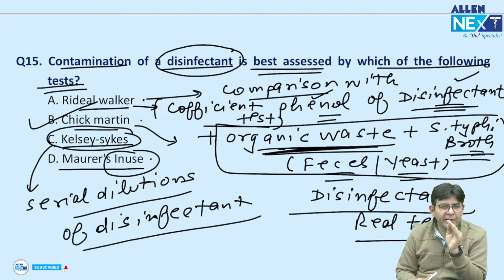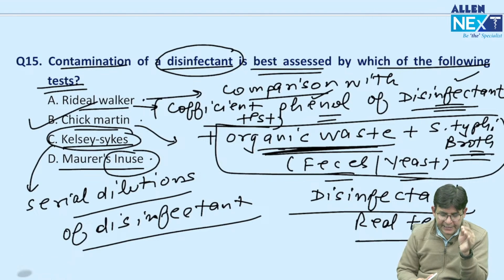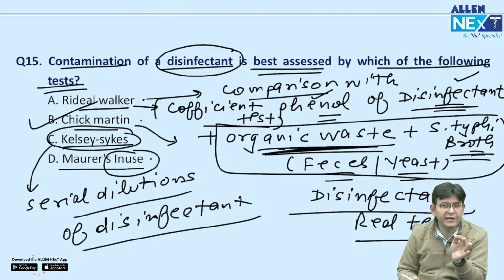Second one, the real simulation of the conditions happens in the Chick-Martin test, in which you add feces or you add yeast, and that is the organic waste. Most disinfectants will lose their activity in this, but you want to test whether your disinfectant is still working or not, and if it is working, that's a very good disinfectant. So second one, Chick-Martin, is best for assessing the disinfectant contamination.